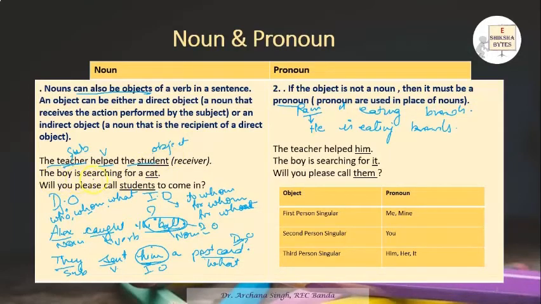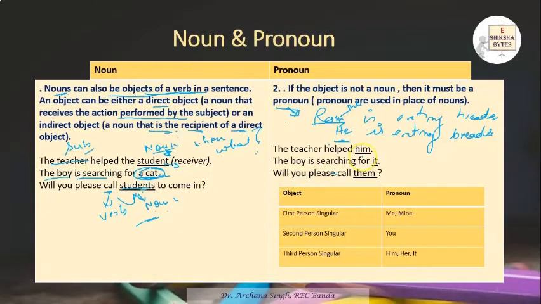Next, the boy is searching for a cat. The boy is searching for what? Searching is a verb. For what? You're getting an answer of what, so cat is your direct object. Next sentence, will you please call students to come in? Call is your verb, and after the verb we have the object, the receiver of the action, that is students. Call whom? Students. So again students is your object.